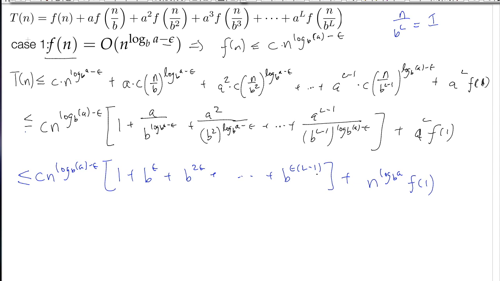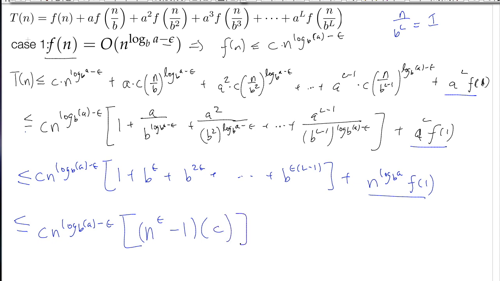Now what am I going to do next? I'm going to apply expression 2 to this term right here and get this. To put it all together, that very top line right there is exactly what this summation is right here. And so I can conclude that that's equal to n to the epsilon minus 1 times some constant c. I'm not even going to figure that one out. Just b to the epsilon minus 1 plus n to the log base b of a times, again, some constant f of 1.